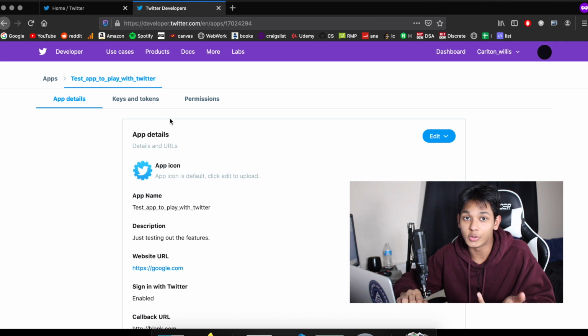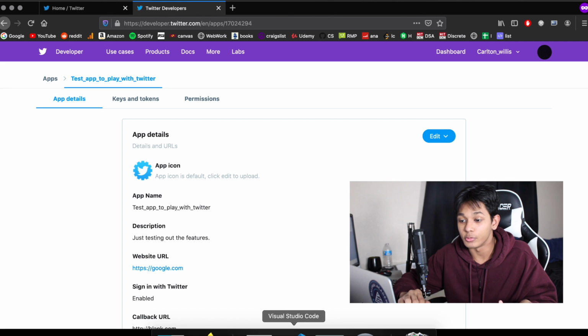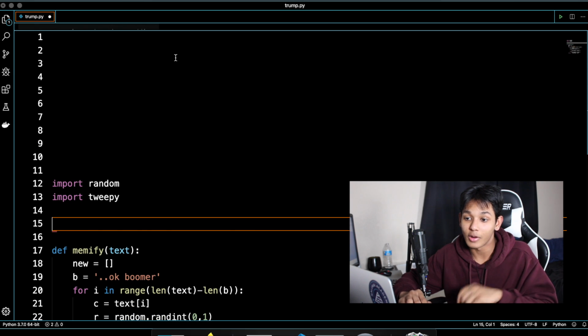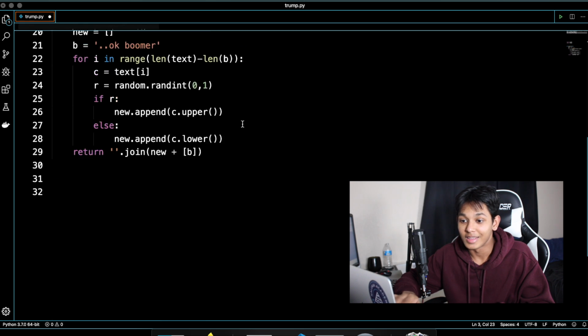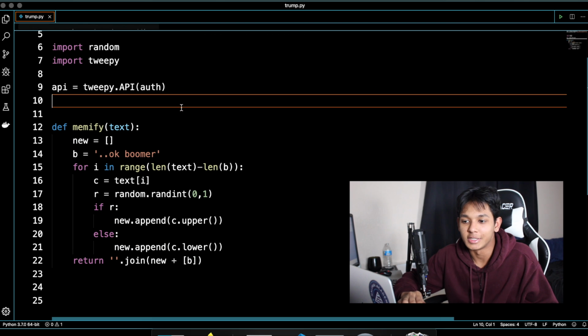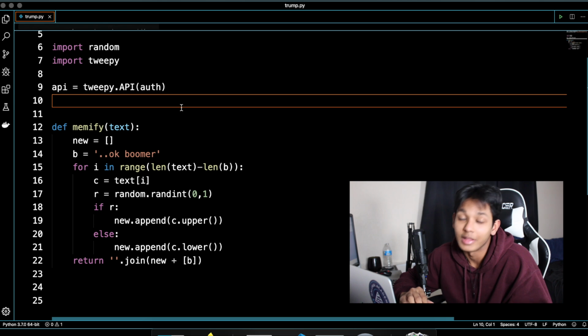I'm not going to show you guys the keys in my app because that's secret information. I should probably save it to a text file and then read it in my script, but I'm super lazy. So I'm just going to do it way up here. Make sure you never do what I just did in production code. It's the worst thing ever. So we have our API. Let's test it out.